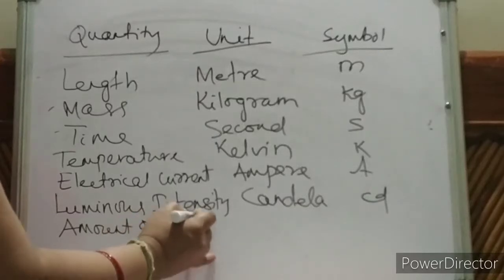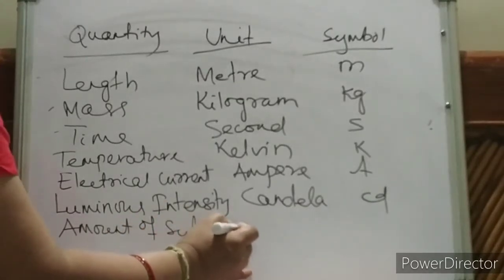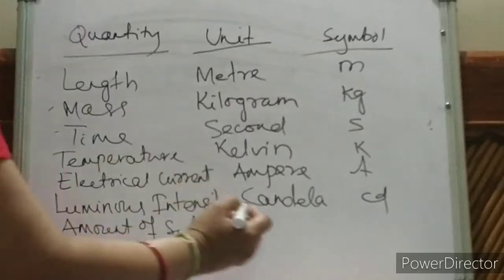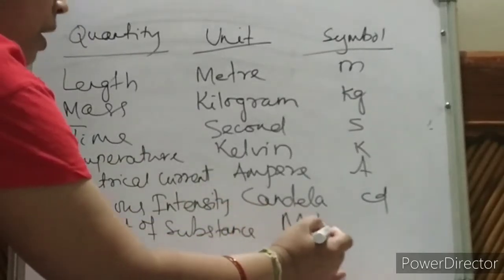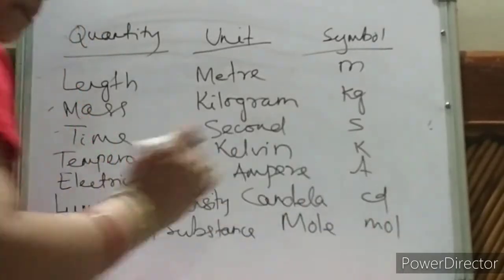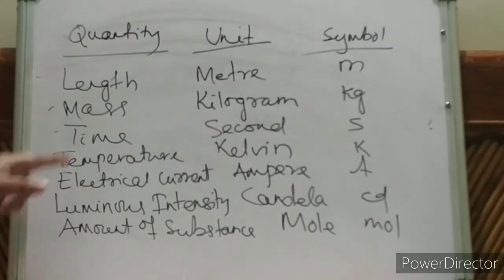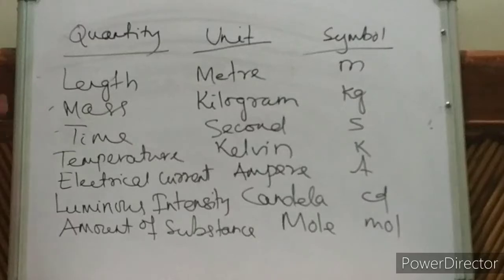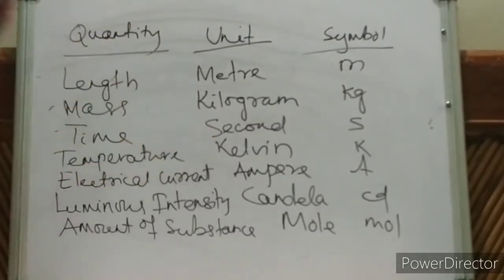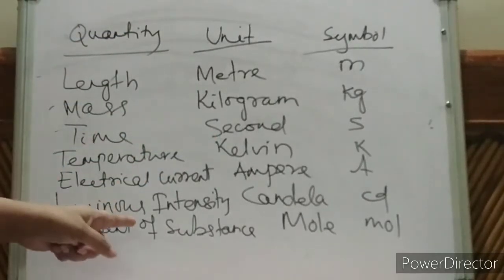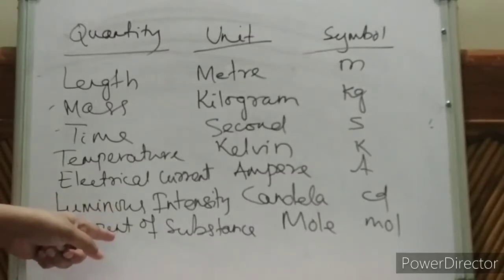Amount of substance. So what is the unit? You know, that is mole and the symbol is mol. Is it clear, children? This table is there in all the books. So this is all about the fundamental quantities. Is it visible? Last line, is it visible, children?